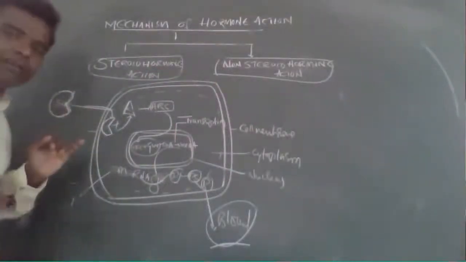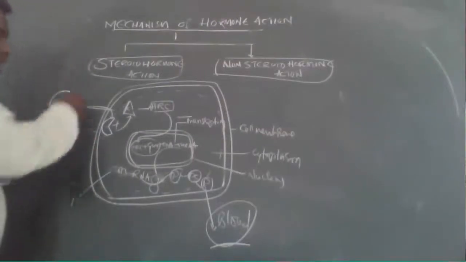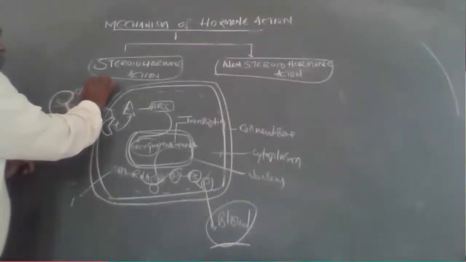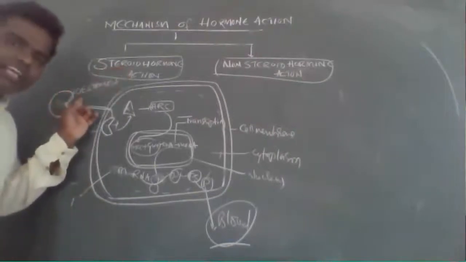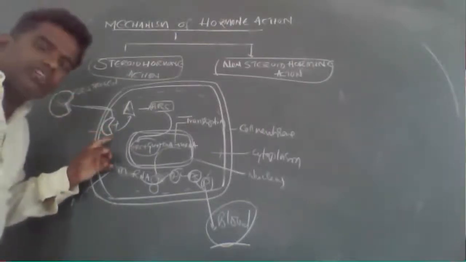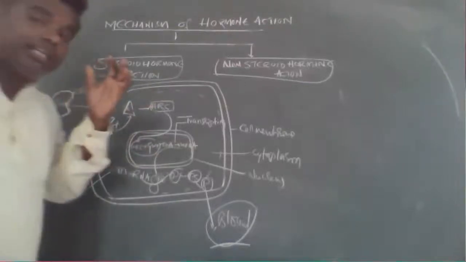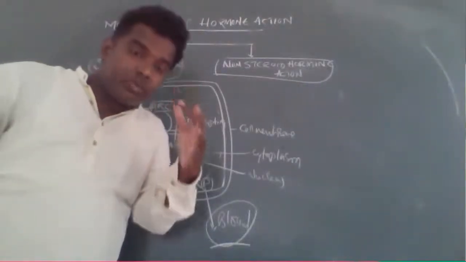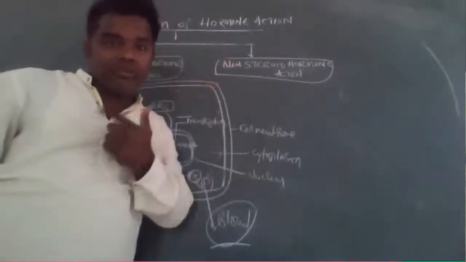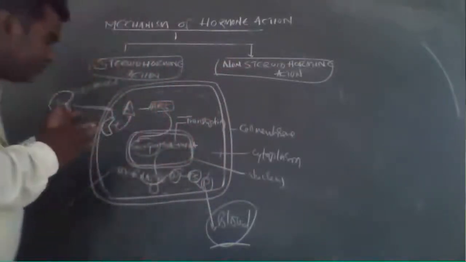This is a model mechanism. Yesterday a student asked a question, so I would like to explain it here. For example, take estrogen here. This estrogen diffuses directly into the cell. Which cell? You know very well that estrogen is secreted by the ovaries, by the influence of FSH.